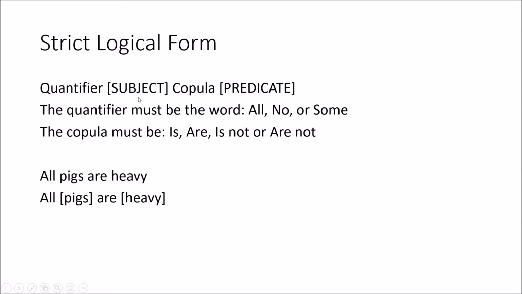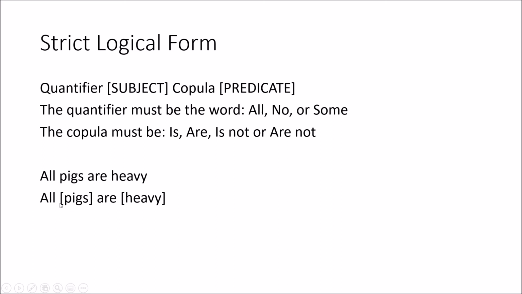The subject is the thing we're talking about, and we're going to put that in square brackets to say this is the subject, and the predicate also goes in square brackets to say this is the group that it belongs to. And then that word copula, it's going to take one of these four forms as well: is, are, is not, or are not. Okay, so it's an algorithm. Choose your quantifier, put your subject and predicate in square brackets, and then choose your copula. It's one of these four. So when we have this assertion, all pigs are heavy, all is our quantifier. We're talking about every single pig.